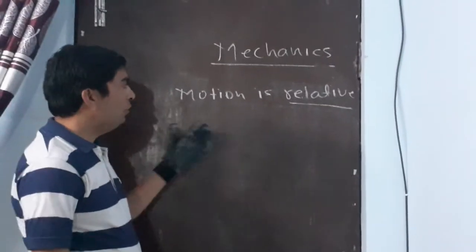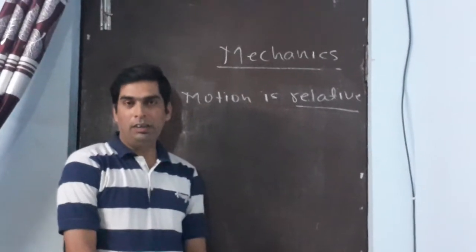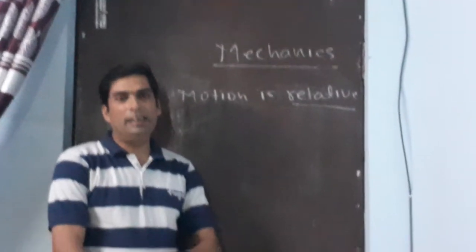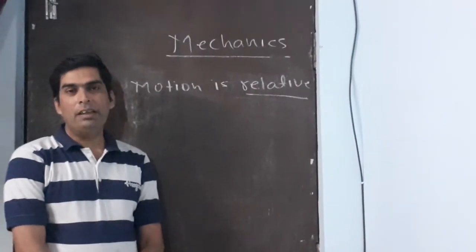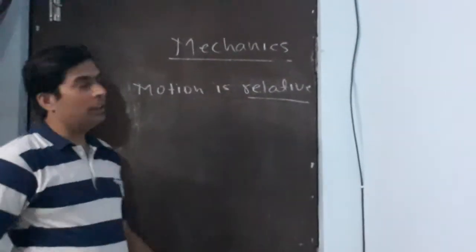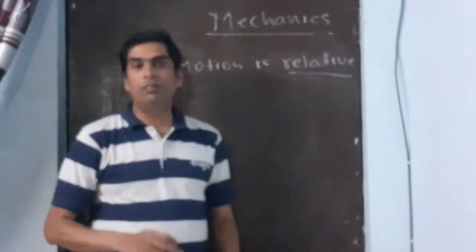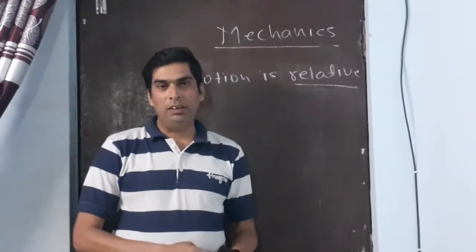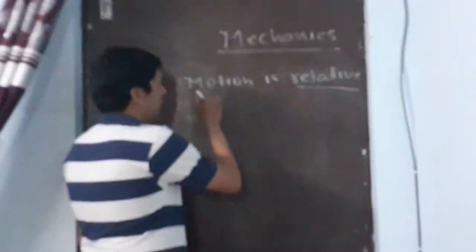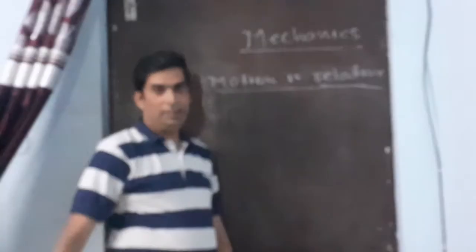Just like two persons sitting in a compartment of a moving train, they are at rest with each other, but they are in motion with respect to somebody who is watching them from outside. So the persons in the train are at rest with each other, but the same persons are in motion with respect to somebody outside the train. That's why we can say motion is relative.